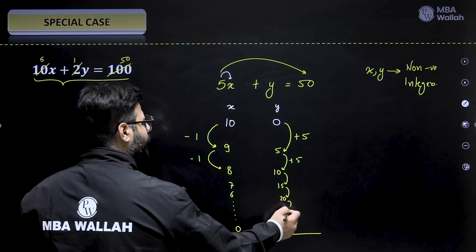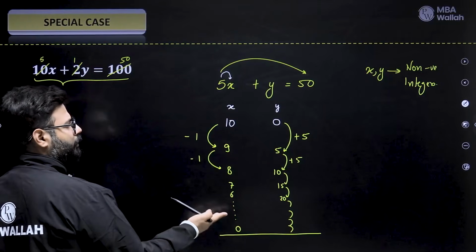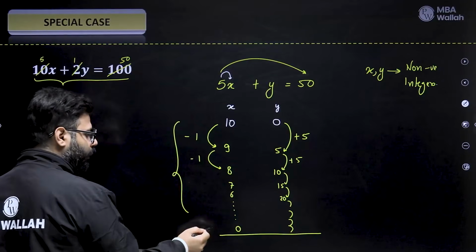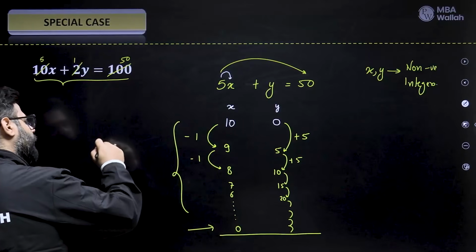This will keep getting increased. No problem. I'm not gonna count each and every one. Now I can just simply count it out. The 10 options here, 1 to 10, and 1 is this one. So 0 to 10, 11. Remember 0 was also there. So we have 11 solutions.